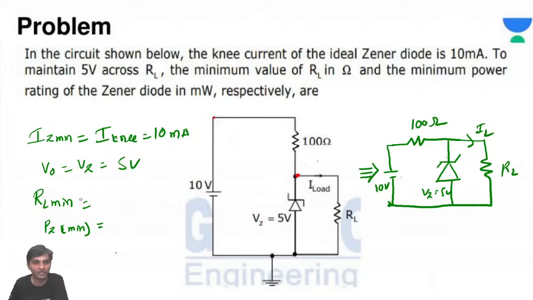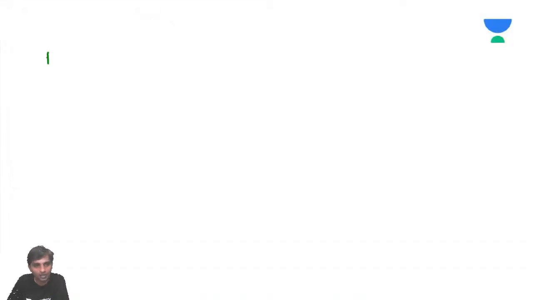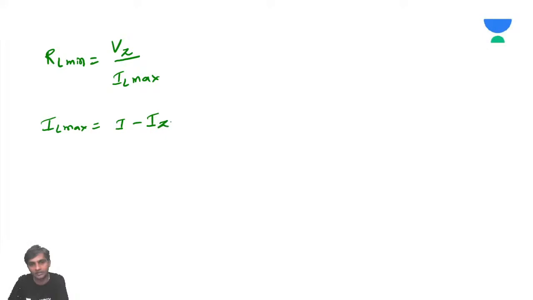First, we'll try to find out IL minimum, RL minimum. I will find RL minimum. What formula do we know? RL minimum is equal to VZ or V naught by IL maximum. I will get IL maximum. IL maximum is equal to I minus IZ minimum.